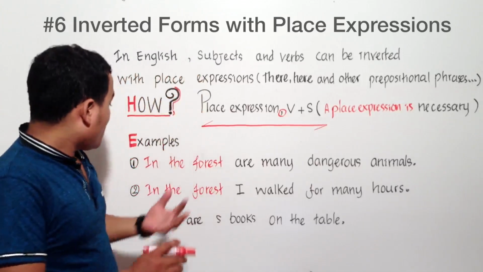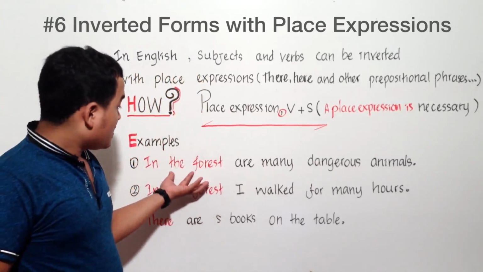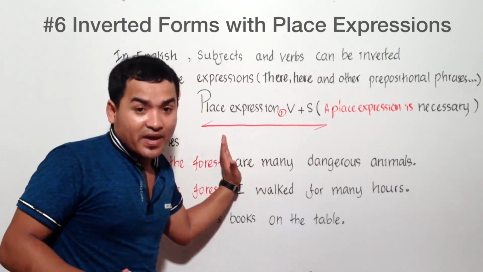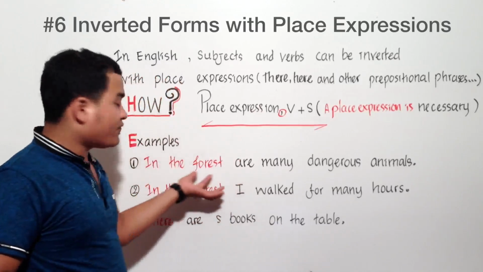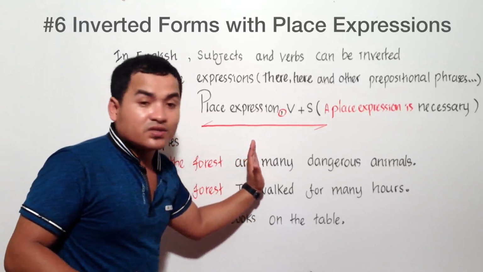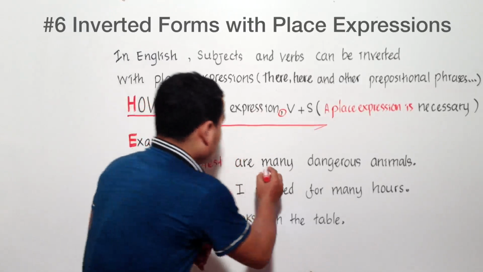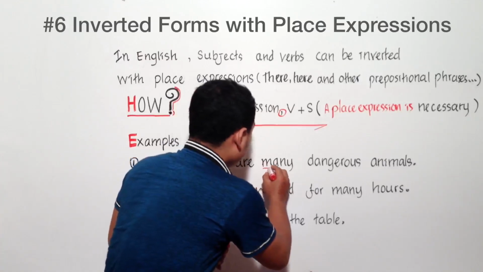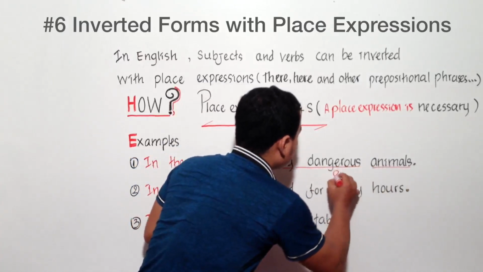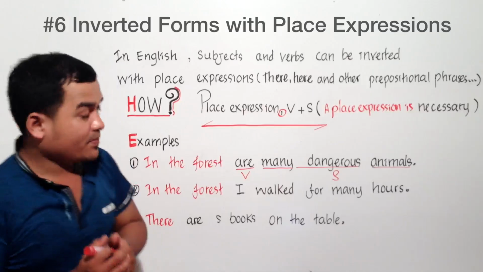So why is this sentence inverted? Because this sentence does not make sense without in the forest. You already know that many dangerous animals is the subject, right? So many dangerous animals is the subject and are is the main verb.